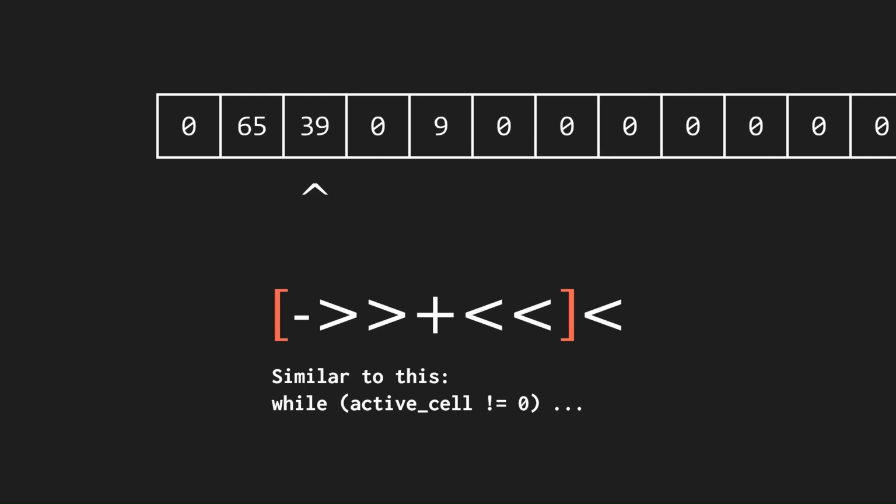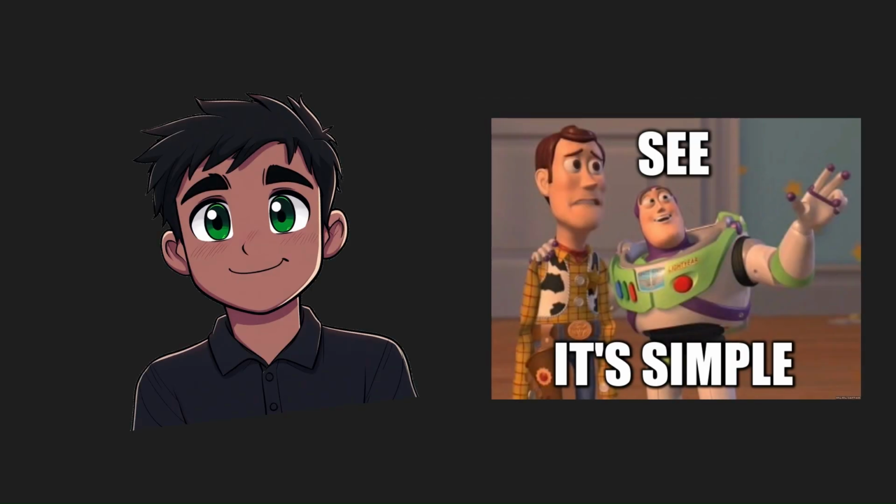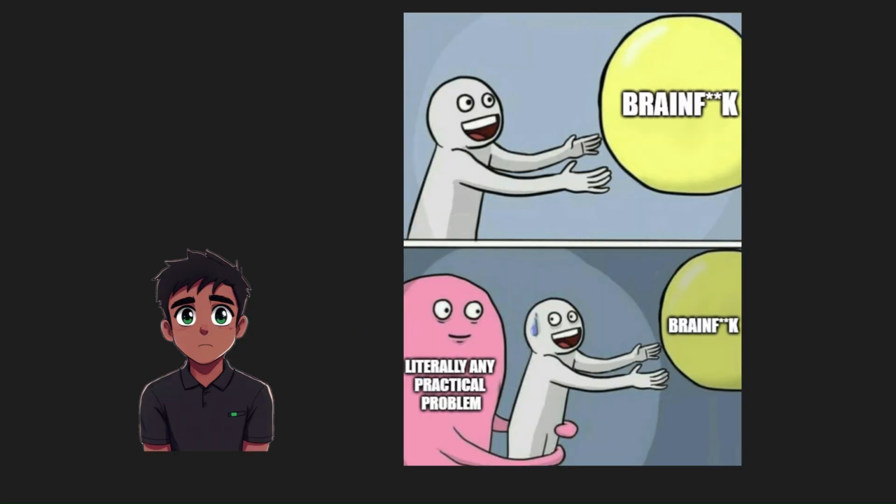When you reach a closing bracket, the execution jumps back to the open bracket and repeats. So these brackets are really the only way to create loops and control the flow of execution. And that's it. It really is simple to understand. Now let's talk about the hard part.